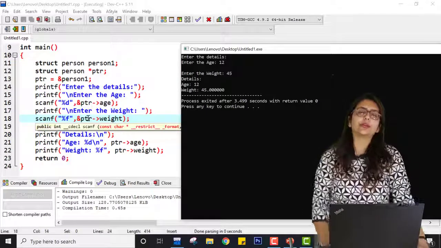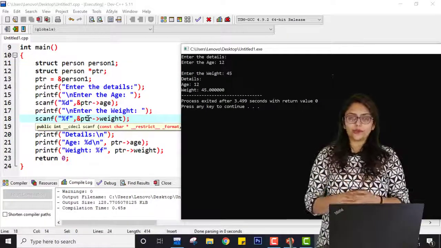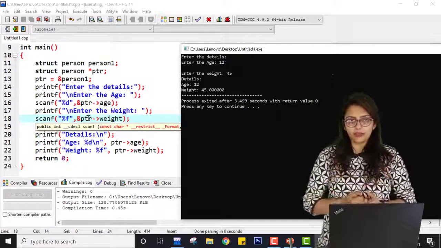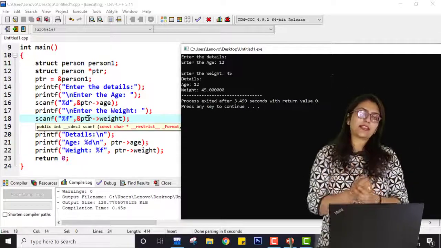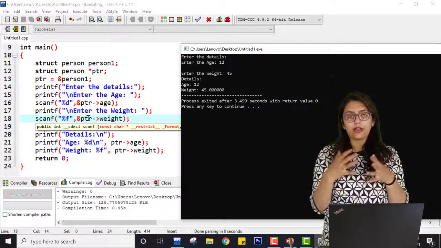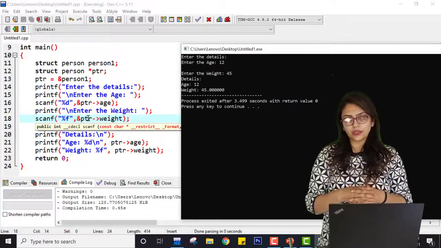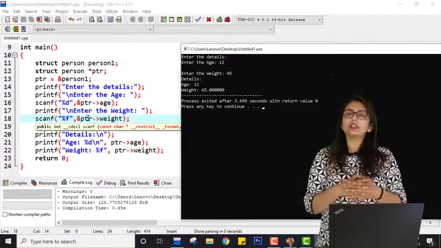So this is how you can use structures with pointers. You can create many examples from the past examples to create your own example, to practice these structures and pointers. So this is all about today.